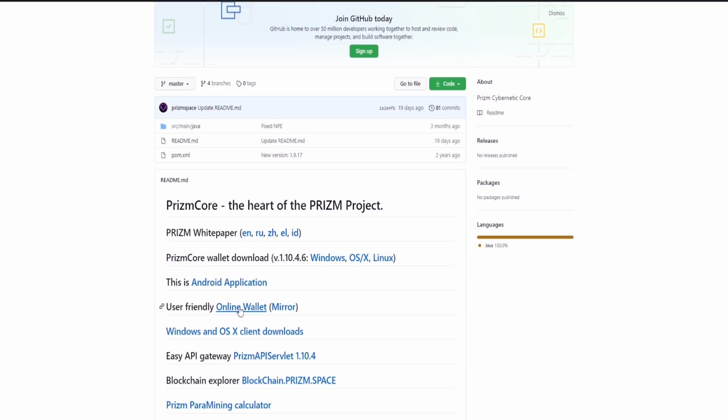Online wallet. This is a browser version of Prizm's personal wallet. According to the principle of operation, this is a part of the Prizm node, which provides access only to transactions. If the direct link is blocked in your region, you can use the official mirror. When you go to this page, you get data from the project developers' node. The page itself is not engaged in data processing, it is a transit between you and the node.